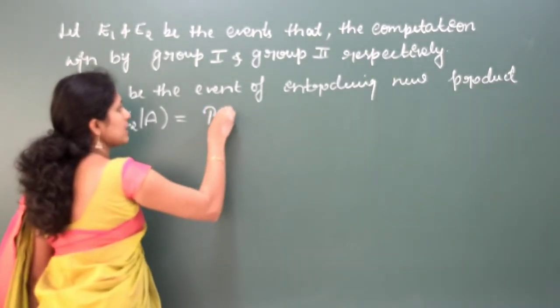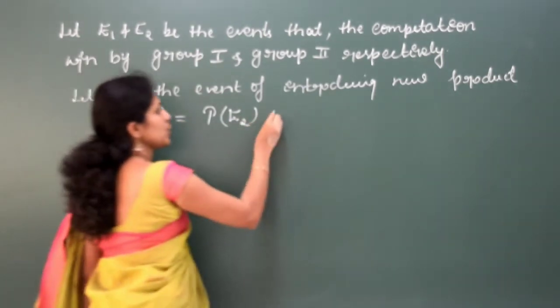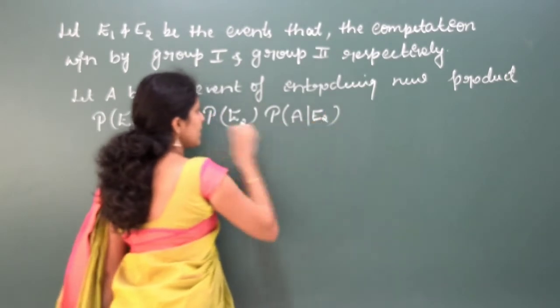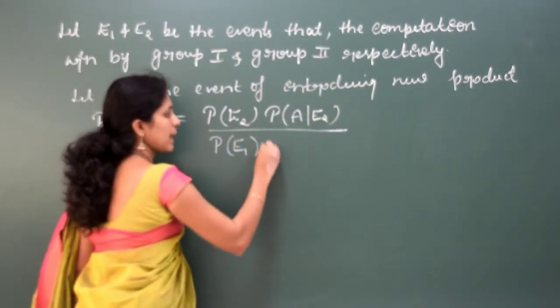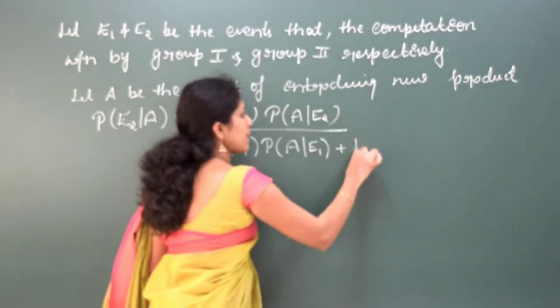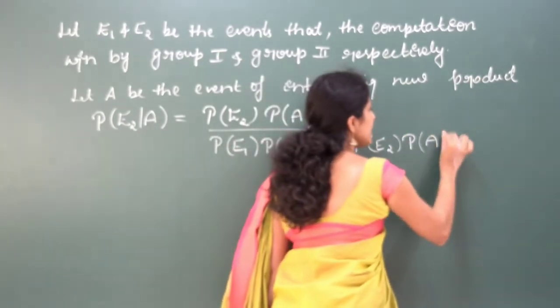So this will be probability of E2 into probability of A by E2 divided by probability of E1 into probability of A by E1 plus probability of E2 into probability of A by E2.